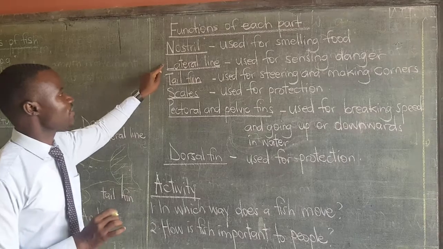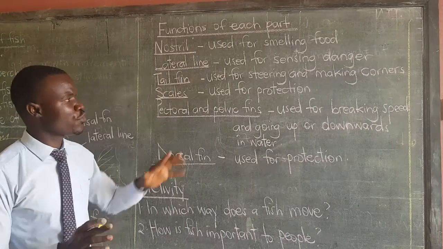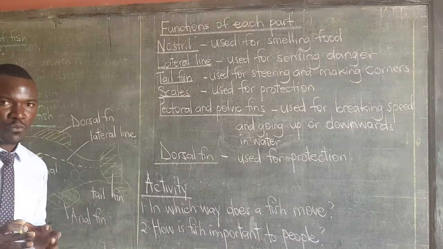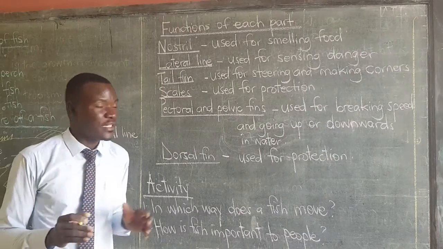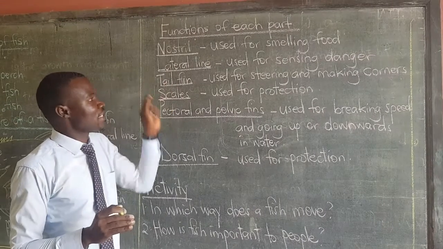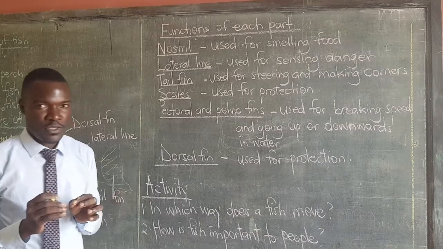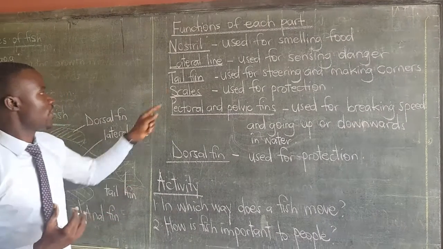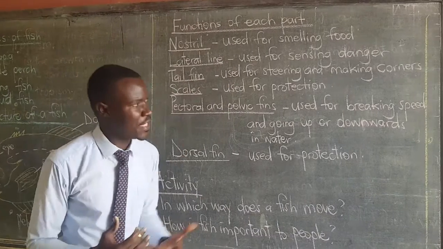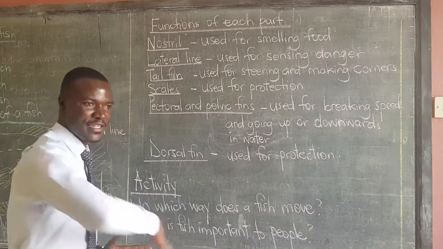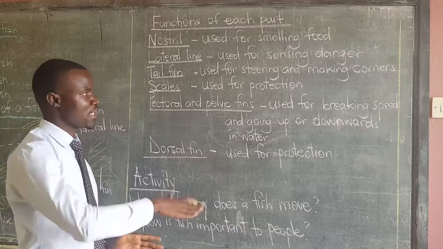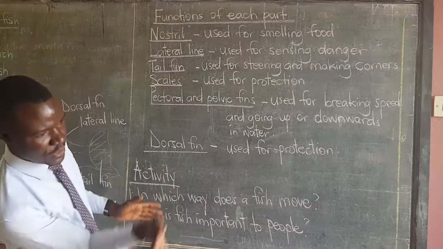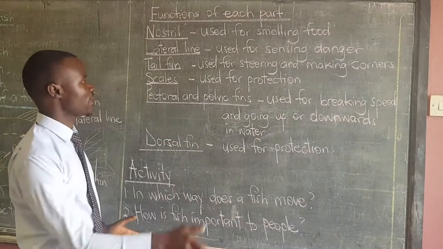We have the lateral line. The lateral line is used for sensing danger. Whenever it senses danger, it uses the lateral line to determine the danger ahead or behind, and it will change direction. The tail fin, it is used for steering and making corners when it is swimming. For steering and making corners, you see the fish turning direction and making corners.